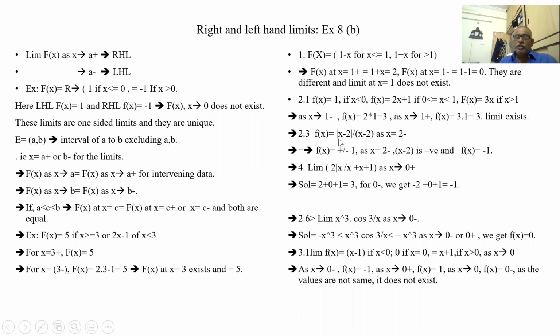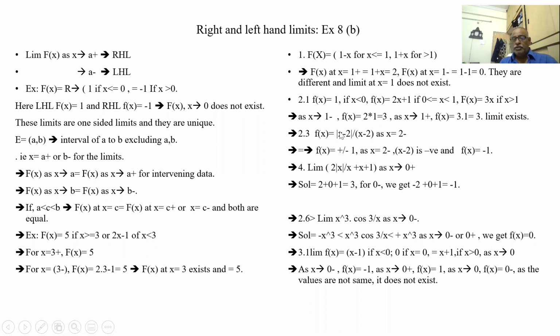So another example: mod of x minus 2 by x minus 2. Let us see this. When x tends to 2 minus, the top is negative and the bottom is negative... [see below]